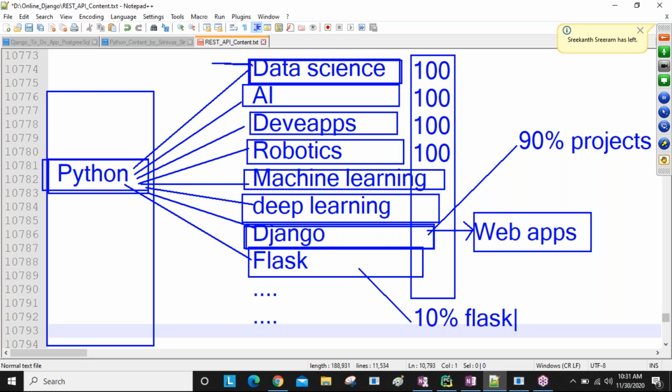Clear this one? So that's why people are giving top priority to learn the Django framework to develop projects. After learning Python, people give top priority to Django. Why? More projects are going on the Django framework, less projects on the Flask framework. That is one reason.